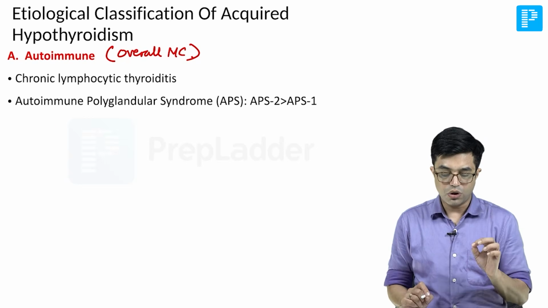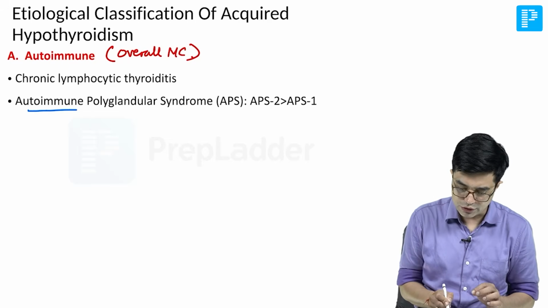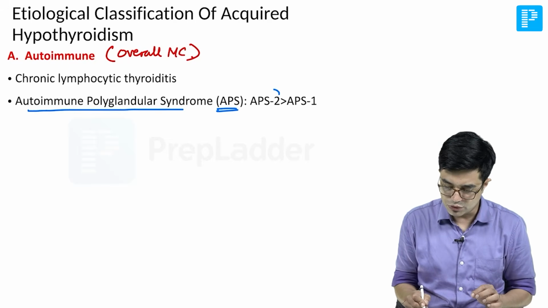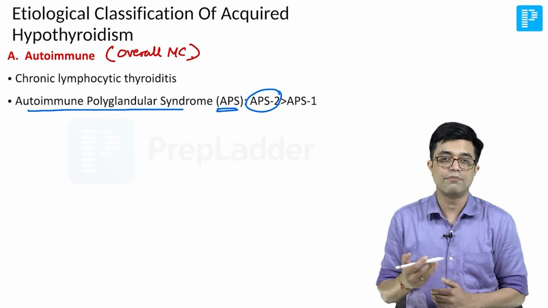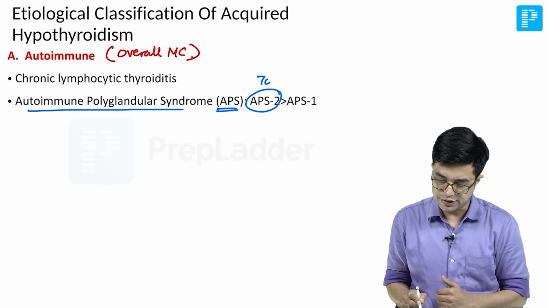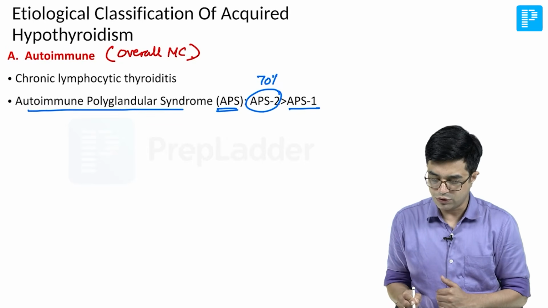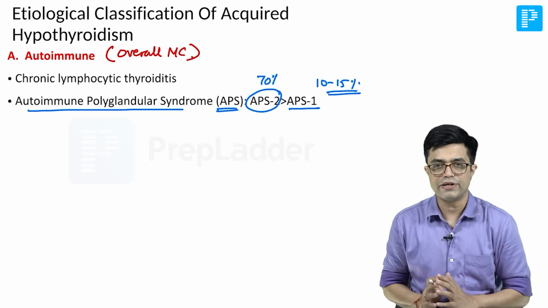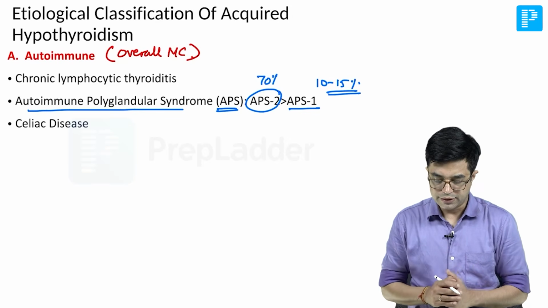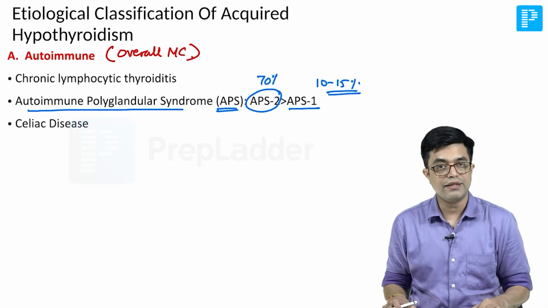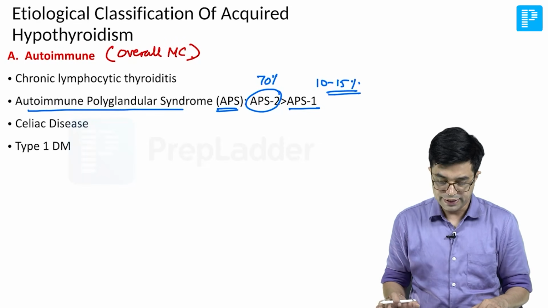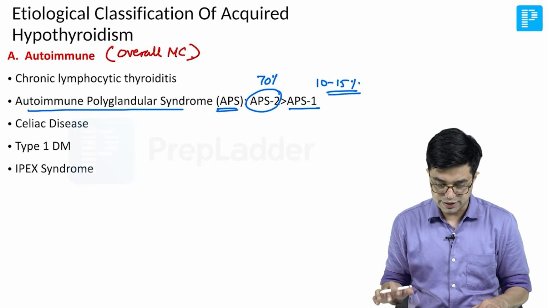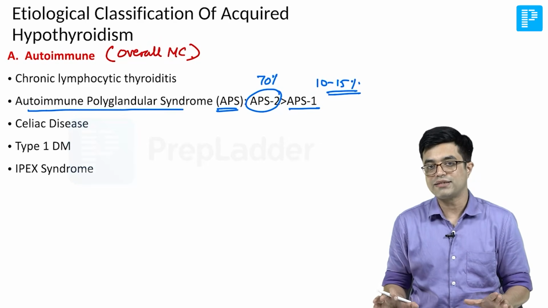It occurs due to autoimmune polyglandular syndrome, APS. APS2 is more common. You find that hypothyroidism is there in 70% cases, whereas APS1 only 10 to 15% cases have hypothyroidism. So autoimmune polyglandular syndrome, details of this syndrome I have discussed in a separate module. Then acquired hypothyroidism can be seen in association with celiac disease. It can occur with type 1 diabetes mellitus. It can occur with IPEX syndrome.